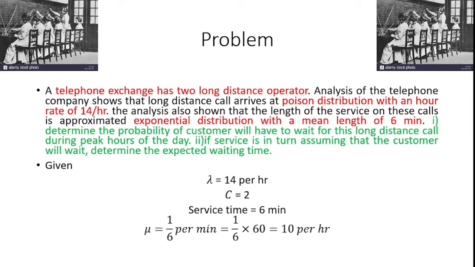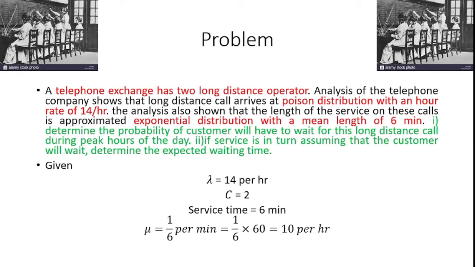After that, analysis of the telephone company shows that long distance calls arrive in a Poisson distribution with an hourly rate of 14 per hour. Poisson distribution with an hourly rate means we consider that data as lambda. So lambda is equal to 14 per hour, which is the data the problem has.